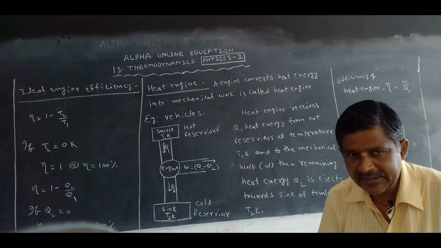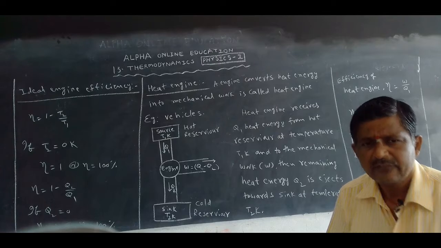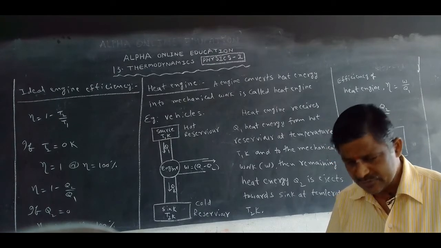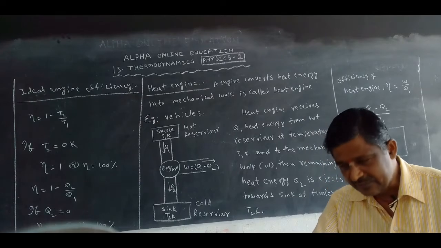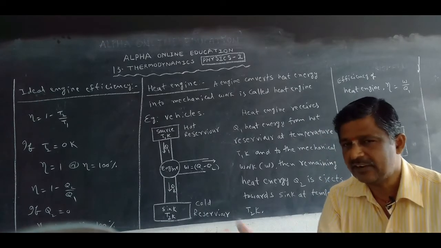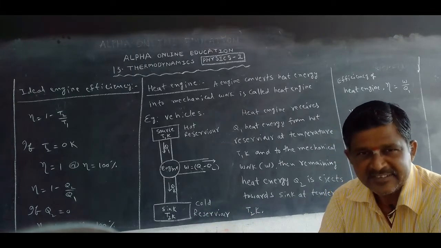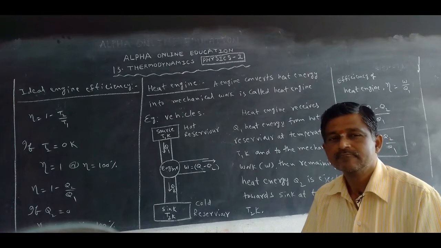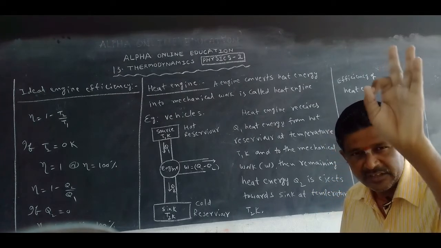Petrol or diesel in the vehicles burns. When it burns, it produces heat energy. Due to that heat energy, the heat energy is converted to mechanical work. Then after it does the work, it gives smoke to the surroundings. Surroundings is nothing but the sink. Okay, now the vehicles are examples of the heat engine.